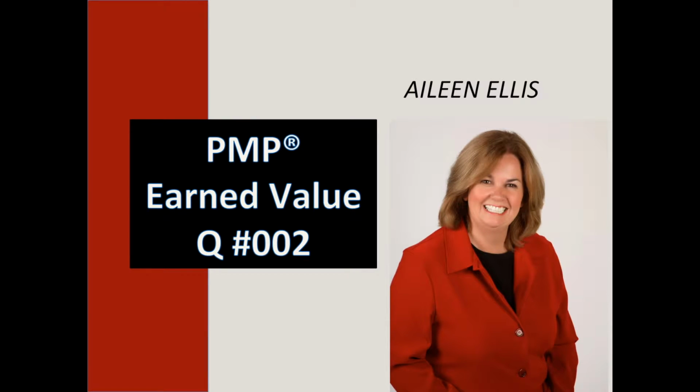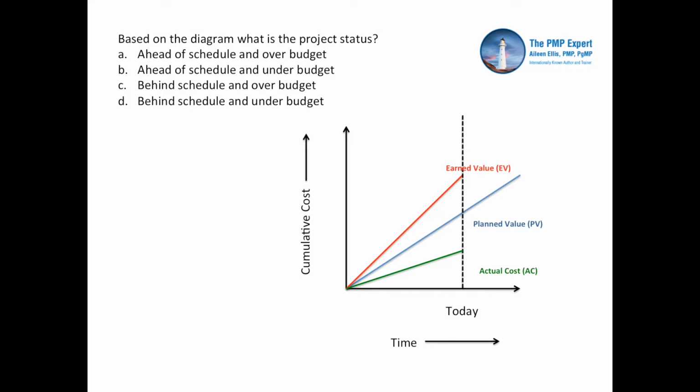Let's look at another sample question on earned value for the PMP exam. When I look at this sample question, I see we have a diagram. It shows earned value, planned value, actual cost. The question is asking me, are we ahead or behind schedule? Are we under or over budget? What I like about the diagram, there are no numbers on the diagram.